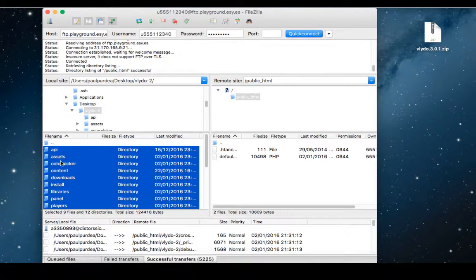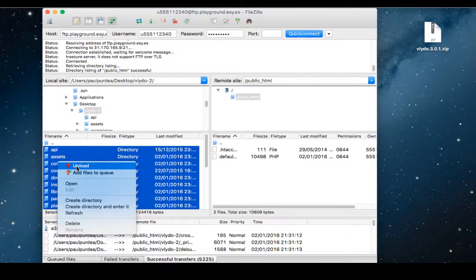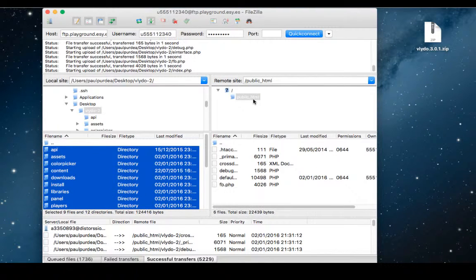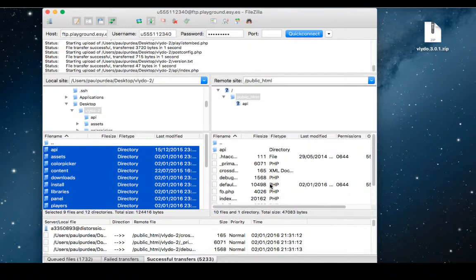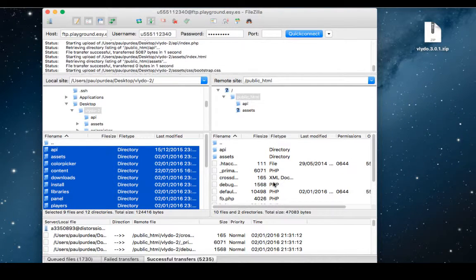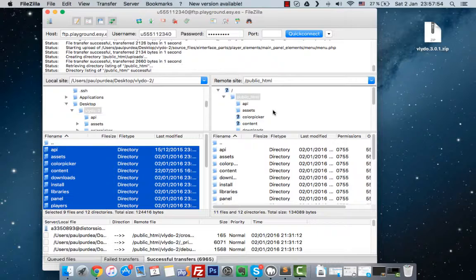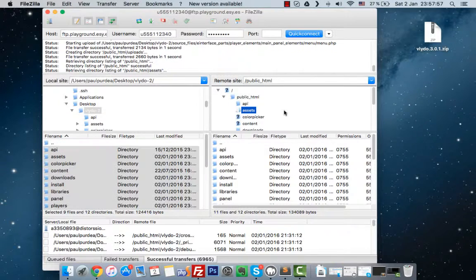I'm gonna upload the content of the folder into the public HTML folder. This will take a while, and I'll be right back when the files are completely uploaded. Okay, the files have been uploaded.